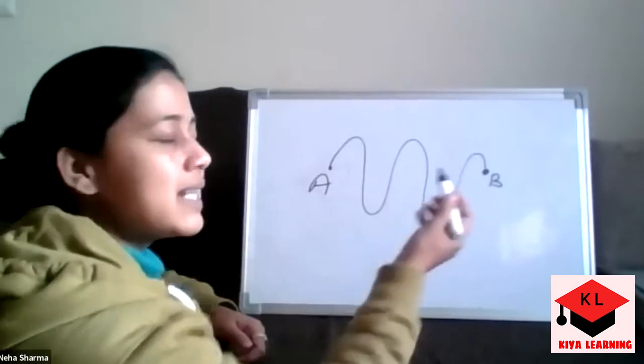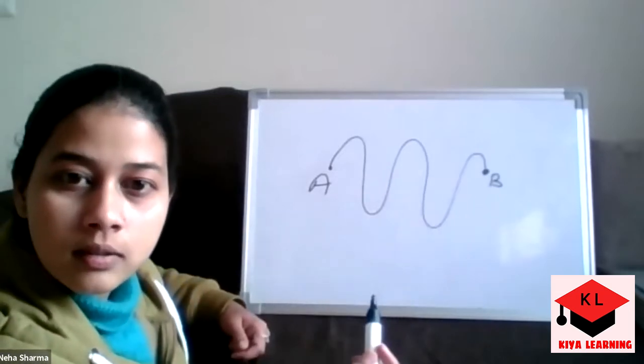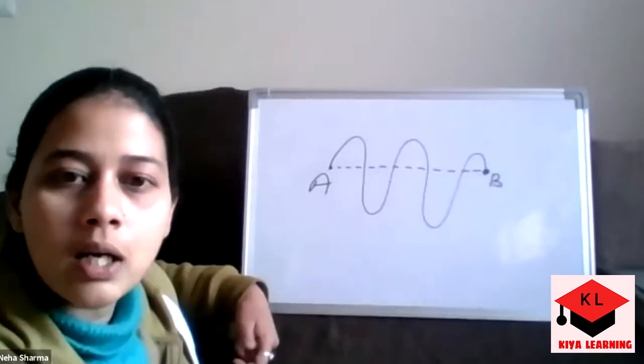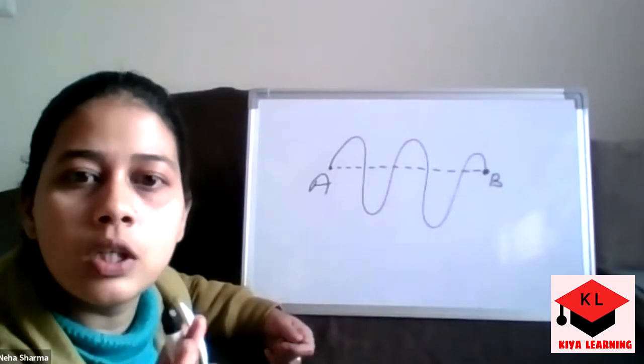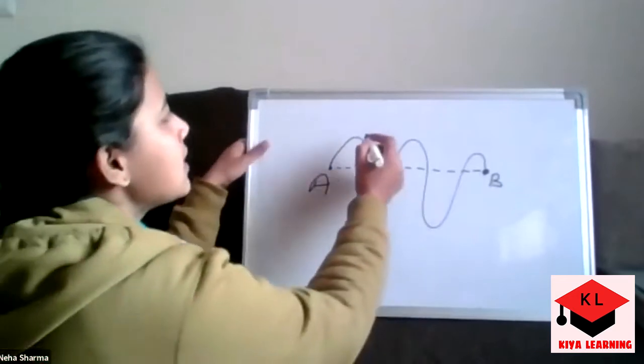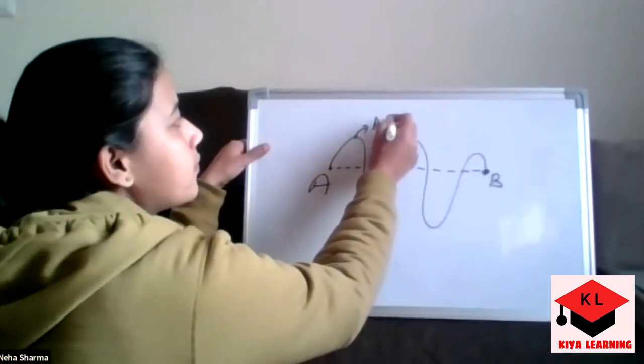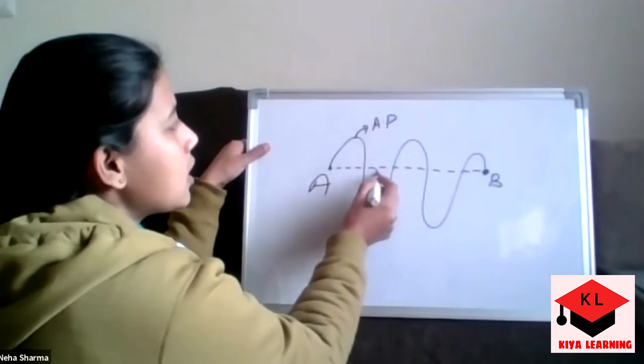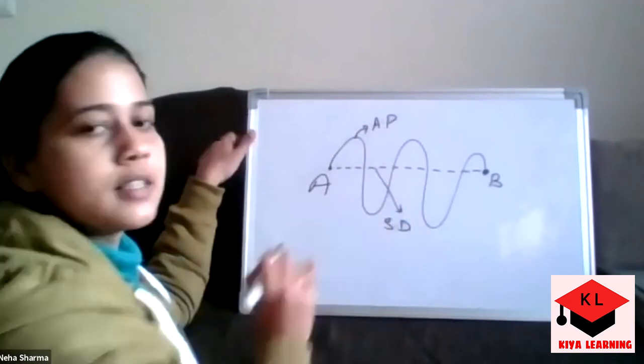What is the best way to join these two positions? By joining them with a straight line. So whenever we are talking about displacement, we just join the two points with a straight line, and this is the shortest distance. This is the actual path, and this is the shortest distance.